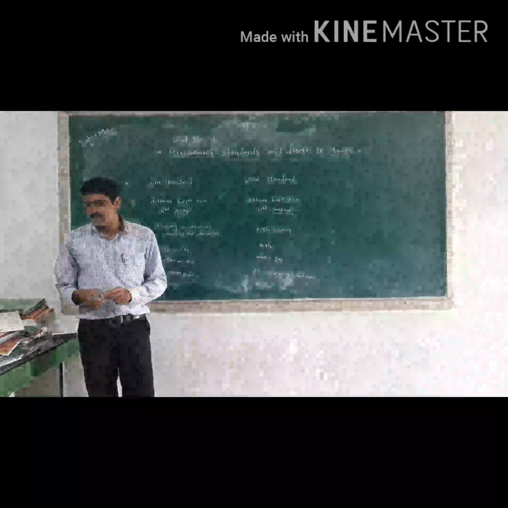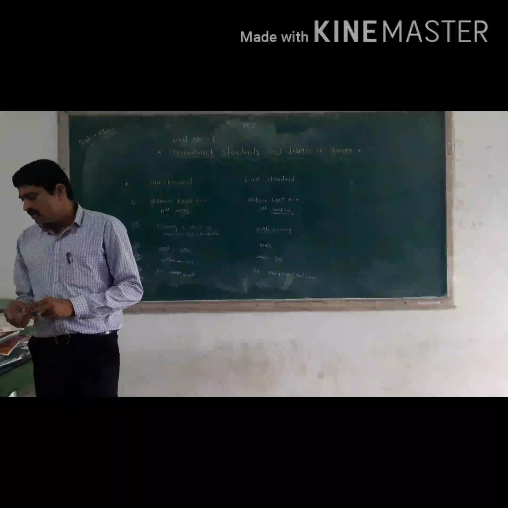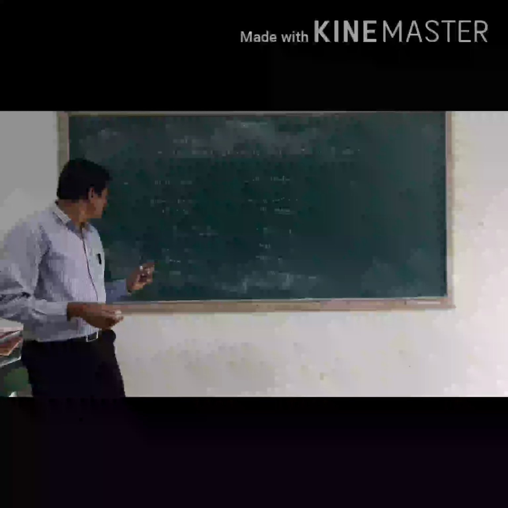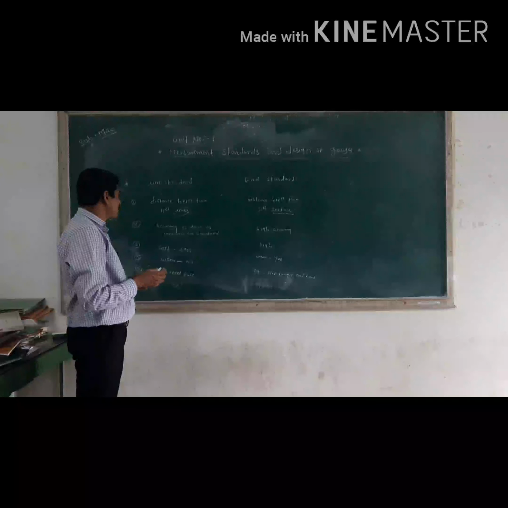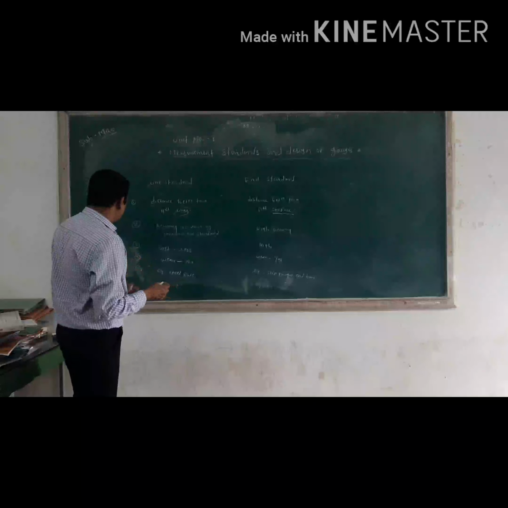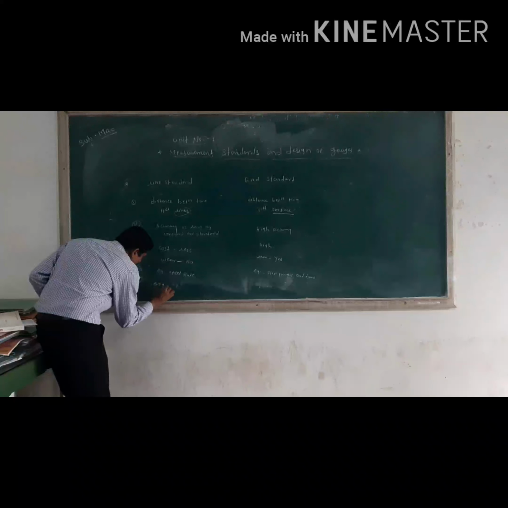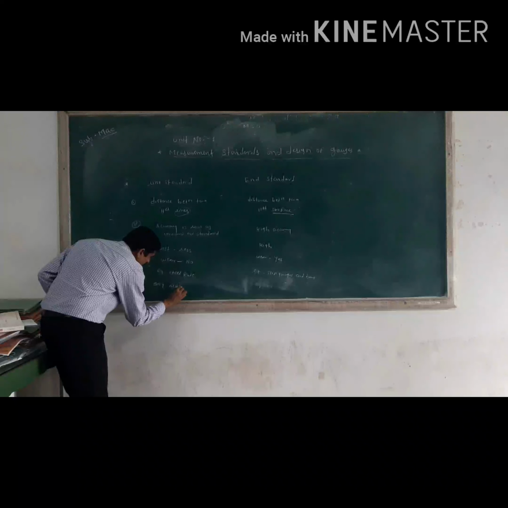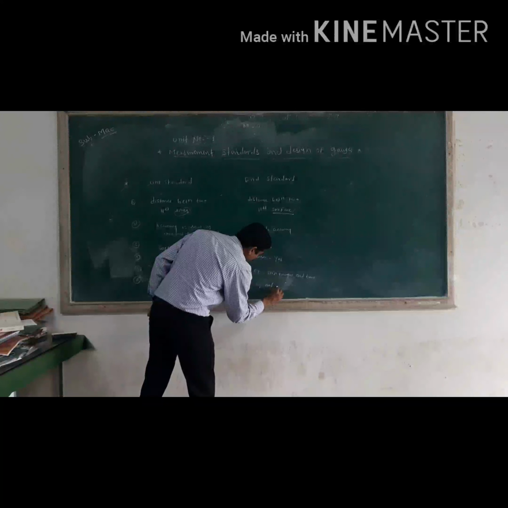Are all of you getting the difference between the line standard and end standard? We have seen the details of what the line standard and end standard are. You have to remember the points, such as quality, accuracy, and so on. The last point is that parallax error can occur at the time of measurement in the line standard.